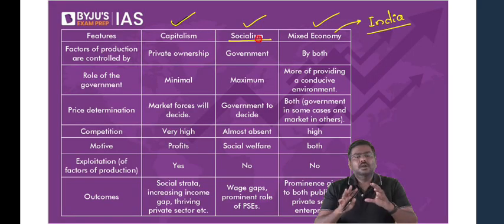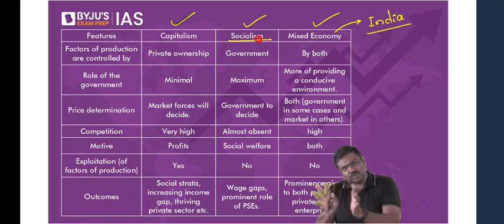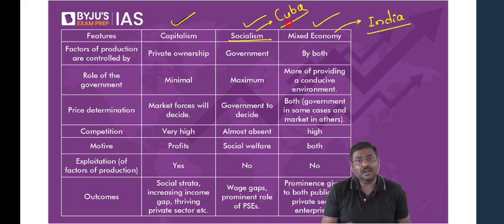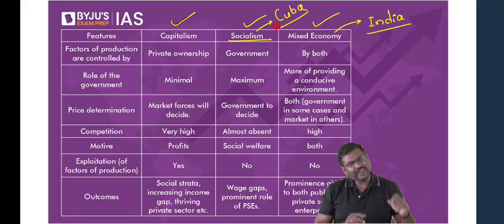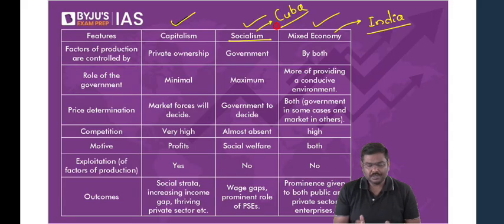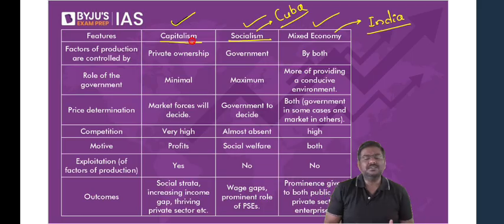There are certain countries which are very close to socialism, for example, Venezuela, Cuba, earlier China, or Soviet Union. Today we do not have pure socialistic economies. Third one is capitalism. Any country which is very close to capitalism is USA.